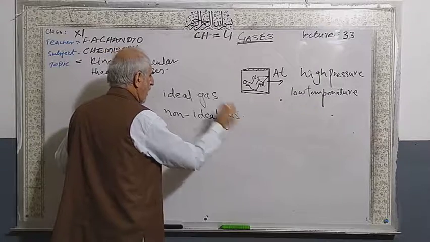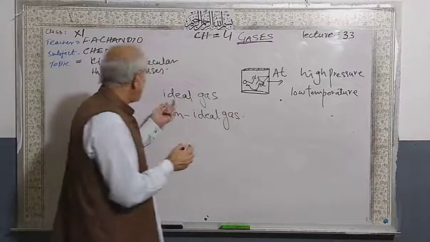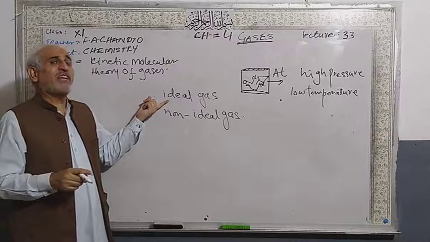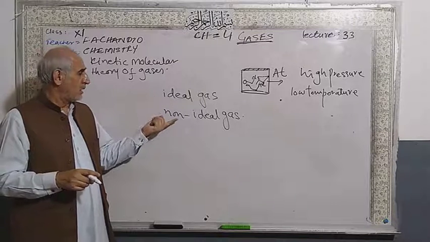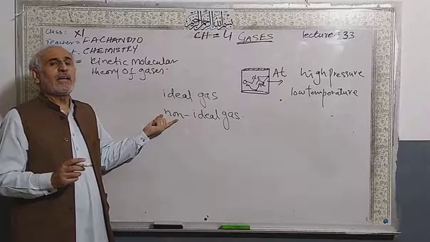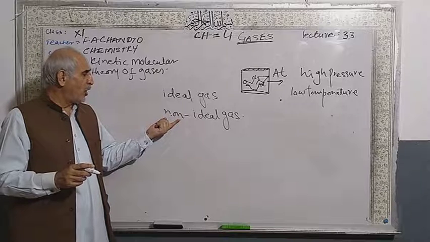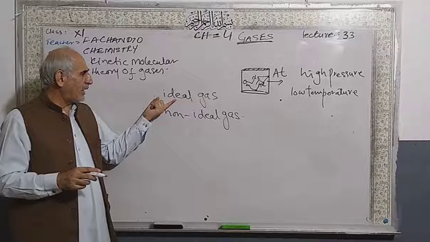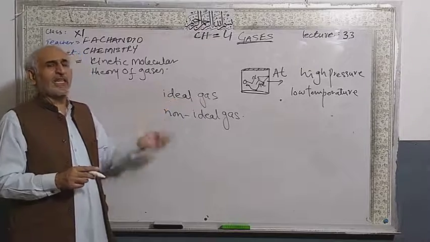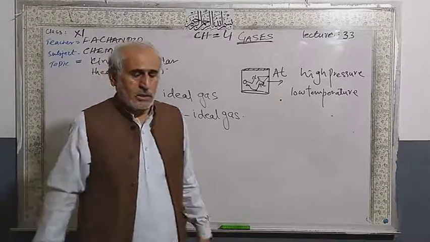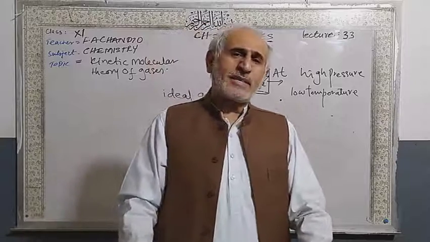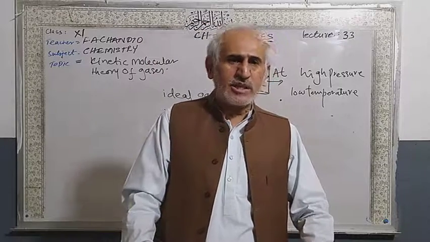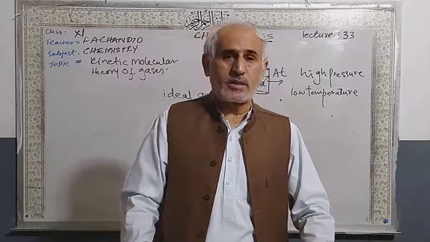Non-ideal gas. Ideal gas is also called perfect gas. Non-ideal gas is also called real gas. The gas which obeys all gas laws at certain conditions is called an ideal gas.